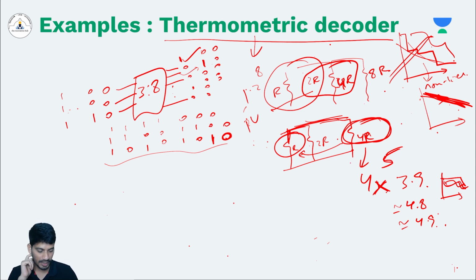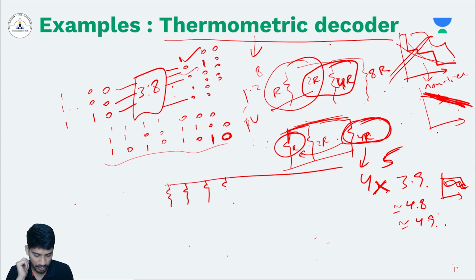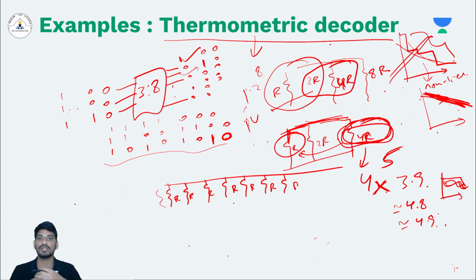So to get linear kind of reduction, what designers will do, they will take all single R's, because single R's will always ensure that there is a 1x of reduction. But a 4R kind of resistor, maybe because of process variation, maybe because of voltage variation, might not give you a 4x reduction. It might give you 3.9 times or 4.1 times of reduction.